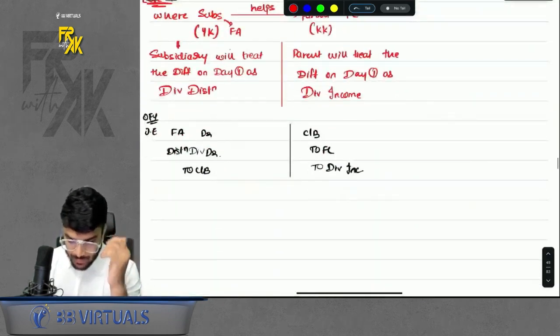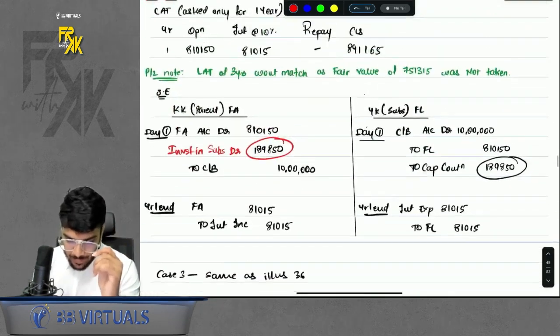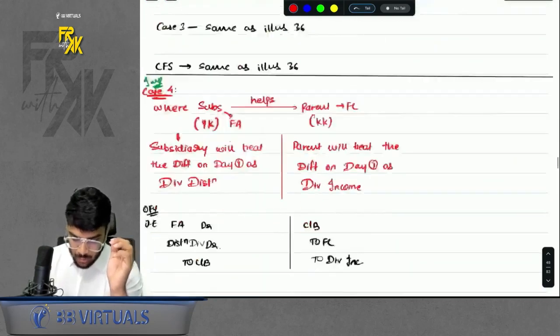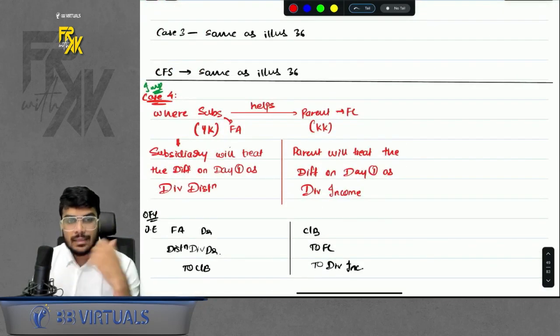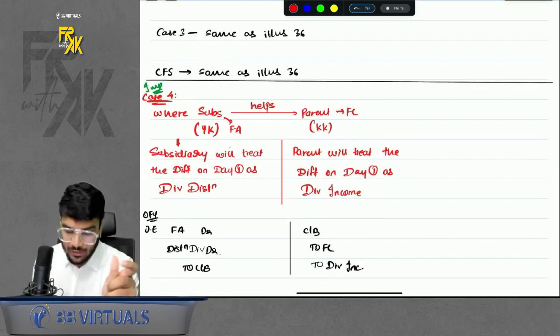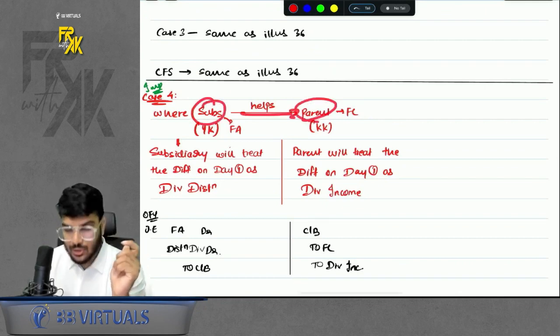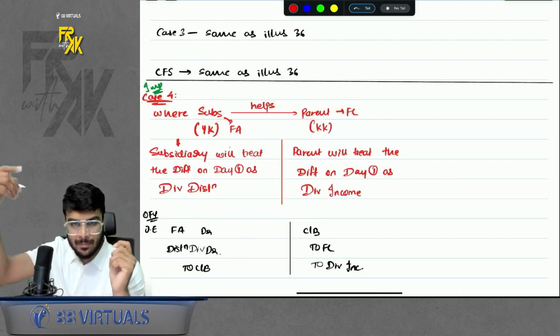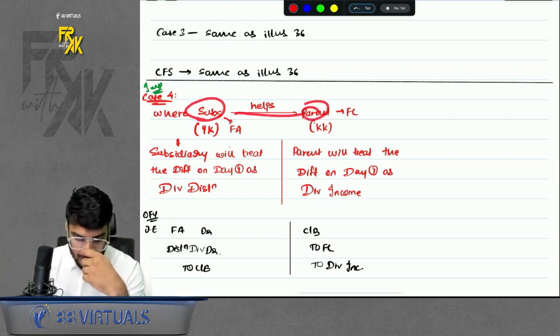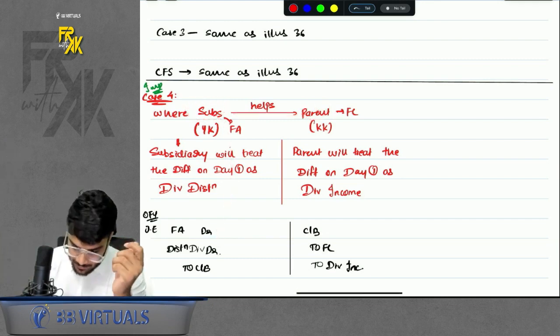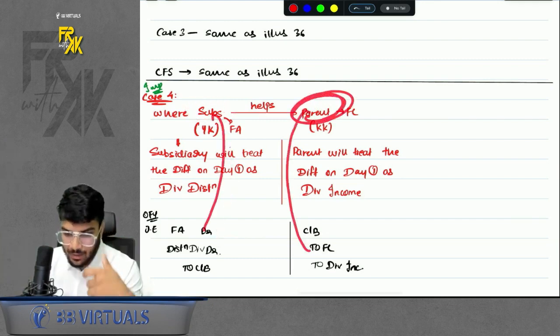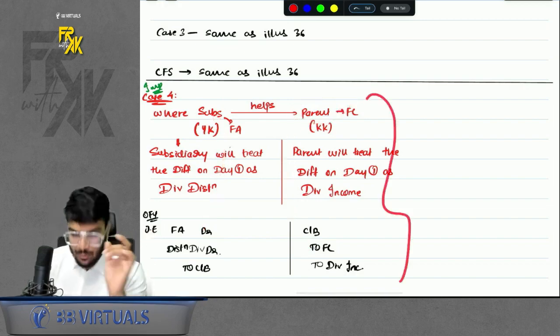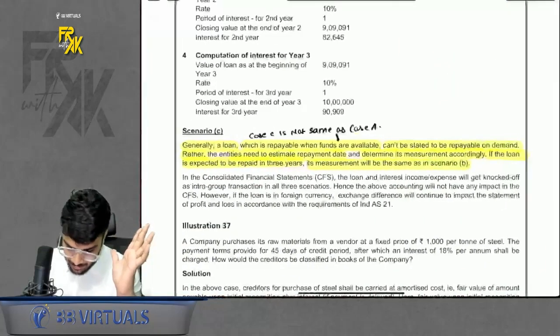The only difference part. The second thing different in question number 8 was that it also asked what if, instead of the parent helping the subsidiary, the subsidiary was helping the parent? So can I say I have already discussed it in the summary part? If the subsidiary helps the parent, the difference will be dividend distribution for the subsidiary, and for the parent it will be dividend income. Simple. Amounts are not given, only this theory you have to write. That's it in question number 8.